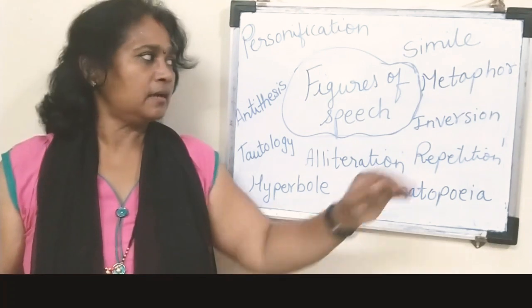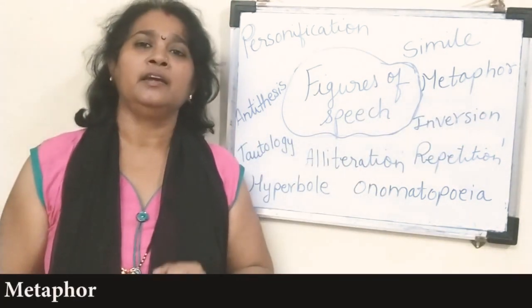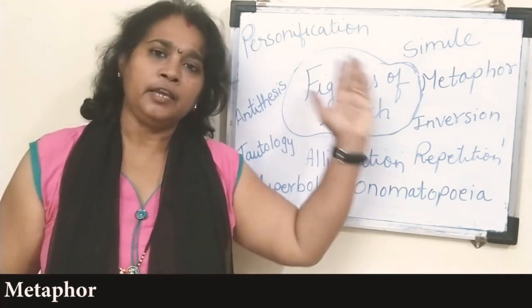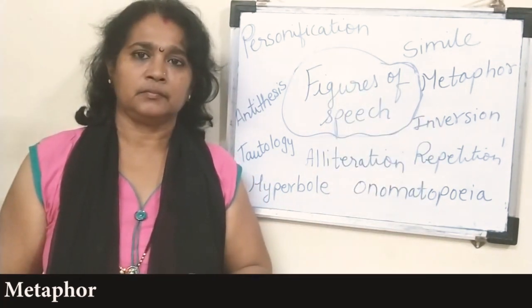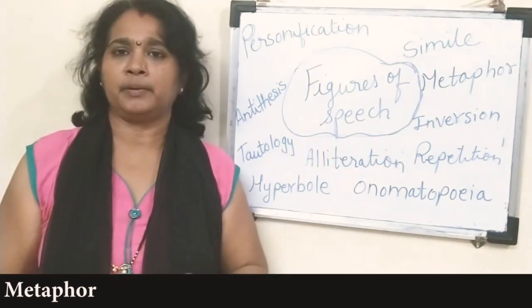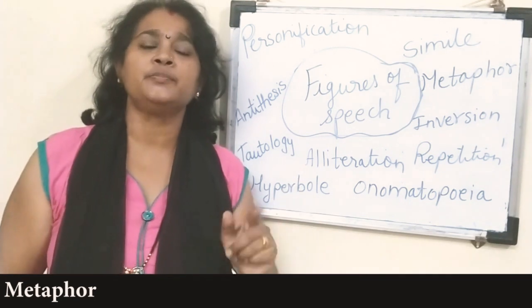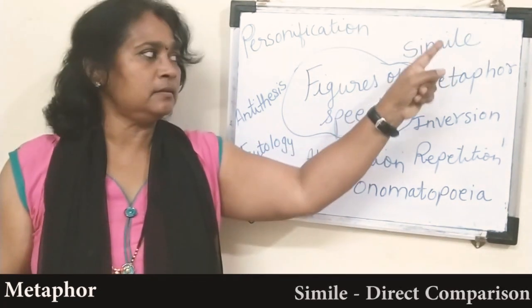The next is metaphor. What do we mean by metaphor? Again here it is a comparison. Simile also had a comparison. Metaphor is also having a comparison. But what is the difference between the two? Simile, it is direct comparison.